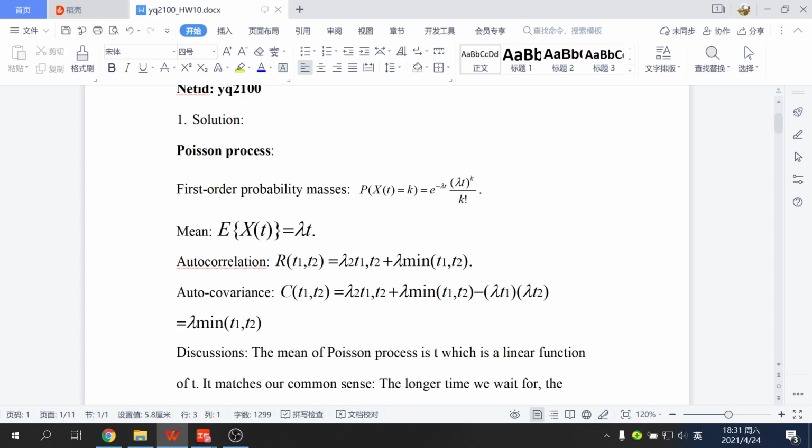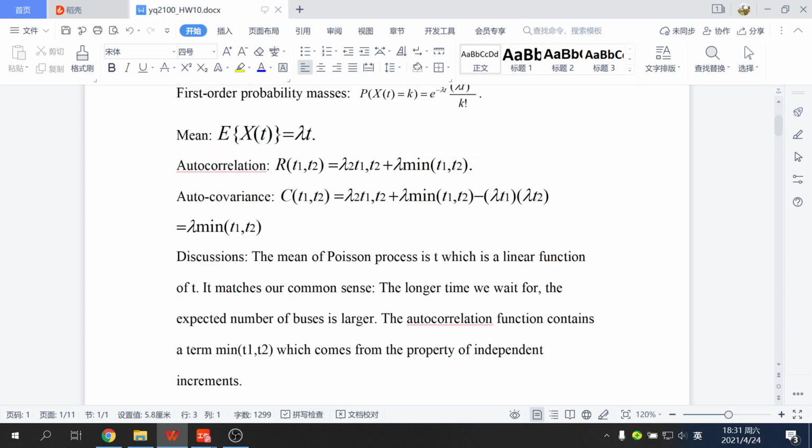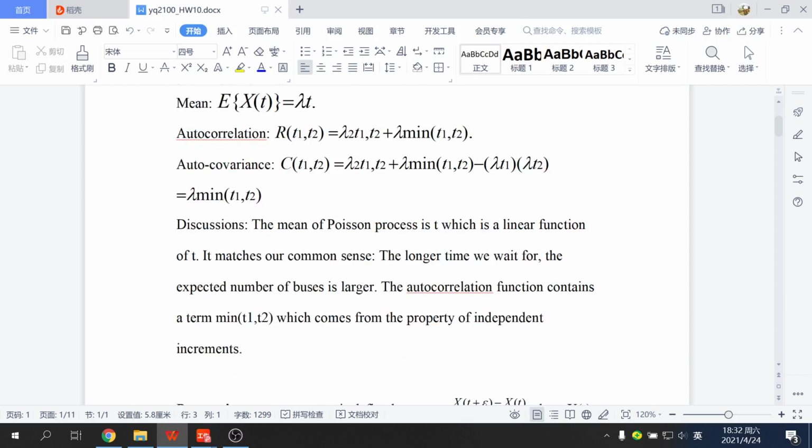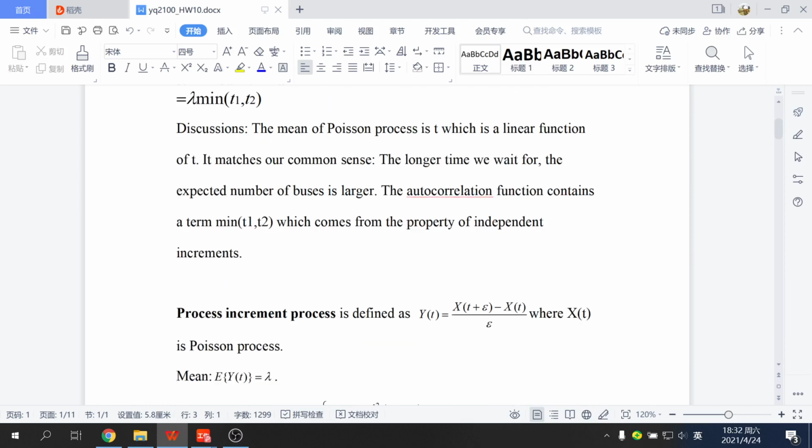And the autocorrelation, we have this, and autocovariance, we also have this. And in the discussion of this Poisson process, the mean is a linear function of t. Which means that the longer time we wait, the expected number of buses is larger, and in non-overlapping time intervals it is independent. So the autocorrelation function contains the mean value of t1, t2, which comes from the property of independent increments.